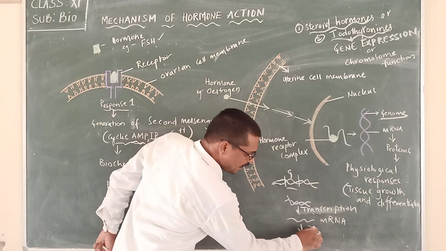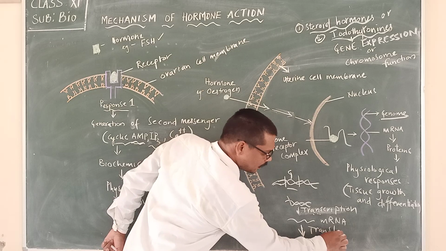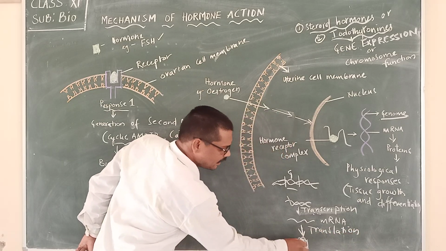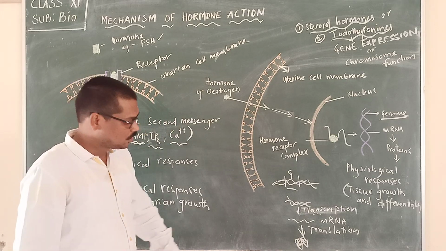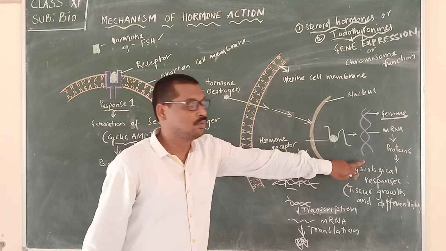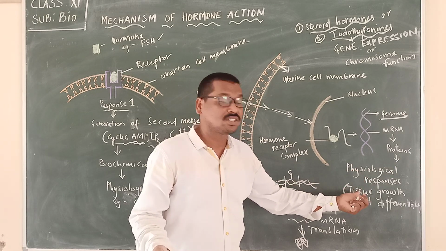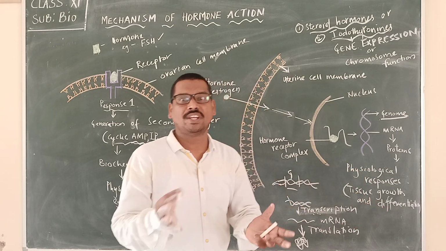And now mRNA will undergo a process called translation, and now it synthesizes a protein. This protein helps in bringing up physiological responses, meaning tissue growth and differentiation.